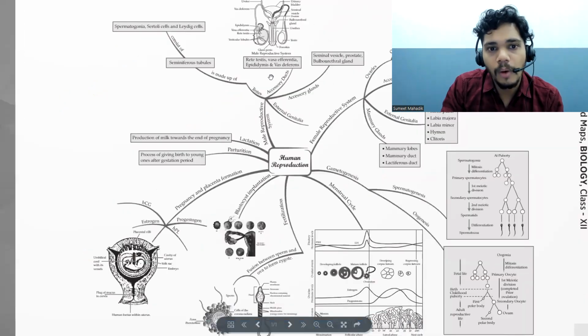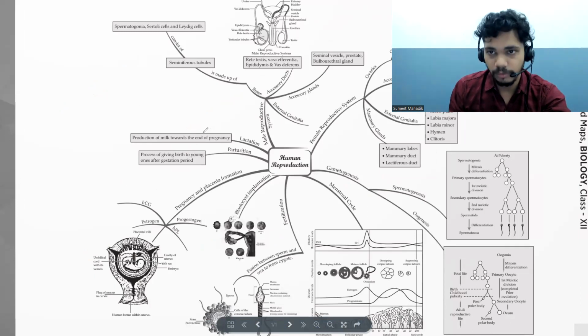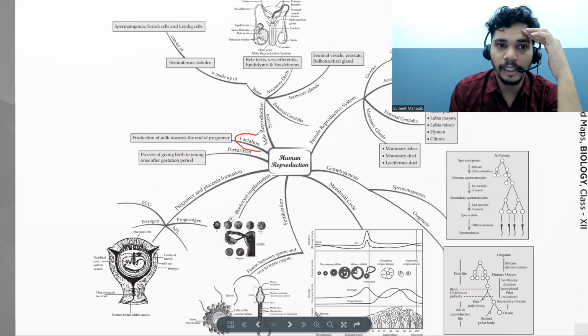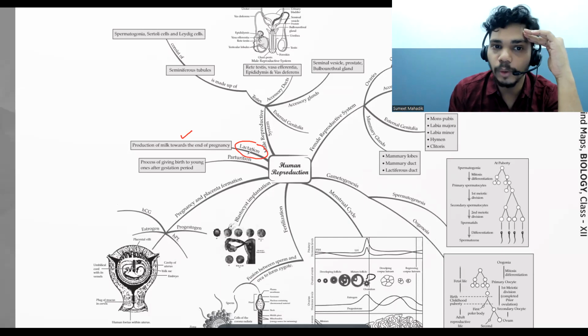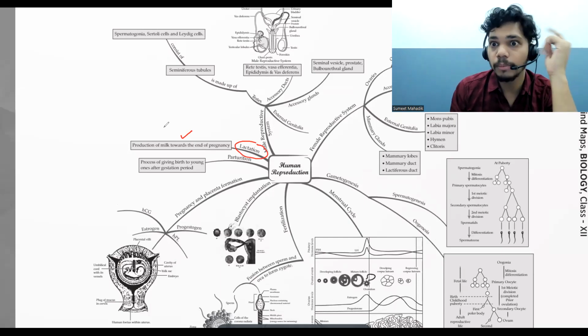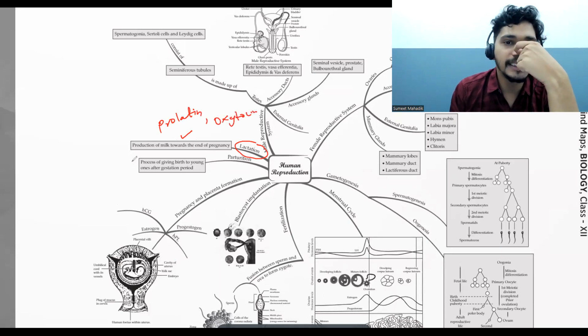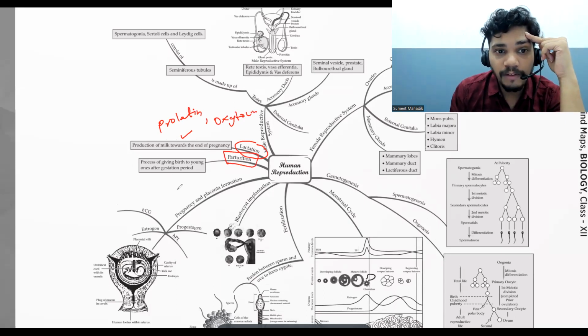Yes. Now let's talk about once the fusion has happened and the baby is growing in the body. Obviously, after growing, when he comes to the world, he needs what? Milk. So lactation will also take place. Production of milk is going to happen towards the end of pregnancy, not at the start. Which hormone is responsible for that? Can anybody tell me? Prolactin along with oxytocin. Very good. And obviously now parturition: the process of giving birth to the young ones after the gestation period.